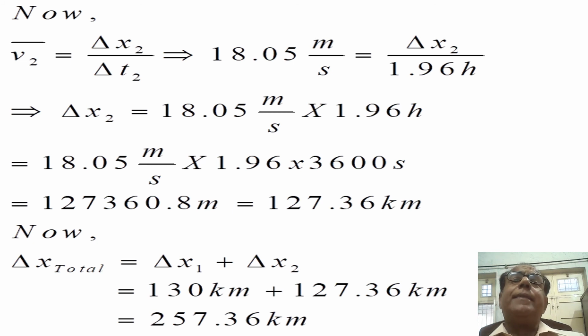In the next step, we have converted it into kilometers, so it will be shifted 3 decimal places back. It will become equal to 127.36 kilometers. Now delta x total is equal to delta x1 plus delta x2, which is 130 kilometers plus 127.36 kilometers. Hence delta x total becomes equal to 257.36 kilometers.